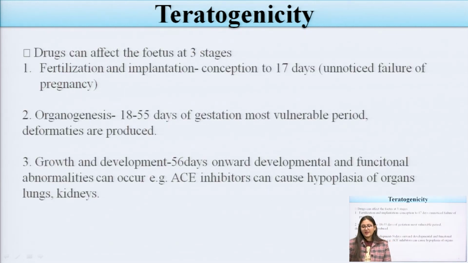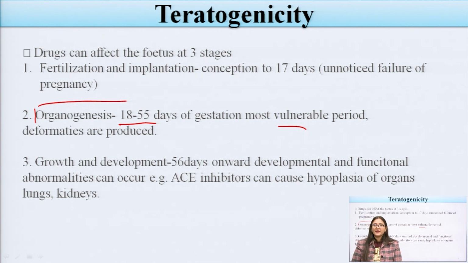Now the teratogenicity: drugs that can affect the fetus at three stages. The first stage is known as the fertilization or implantation stage, from conception to 17 days, with unnoticed failure of the pregnancy, where a miscarriage can be seen in the pregnant woman. The second is organogenesis, 18 to 55 days of gestation, the most vulnerable period. Between 18 and 55 days, deformities are produced in the fetus.